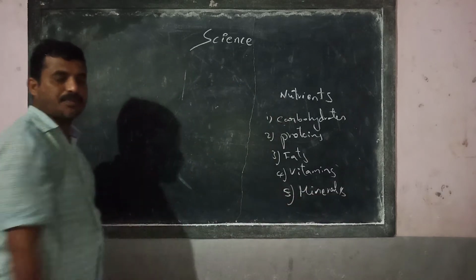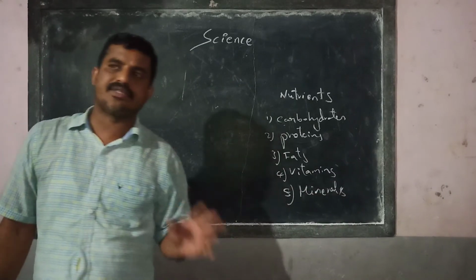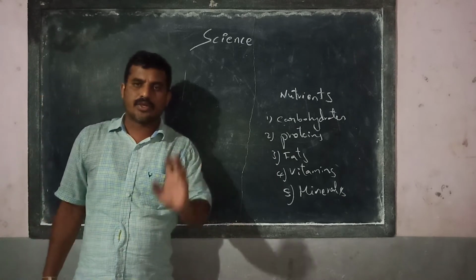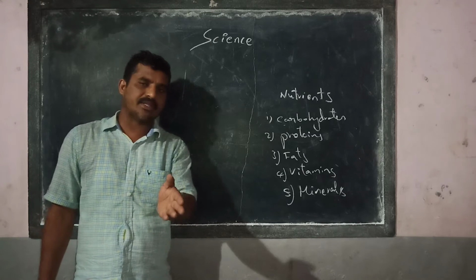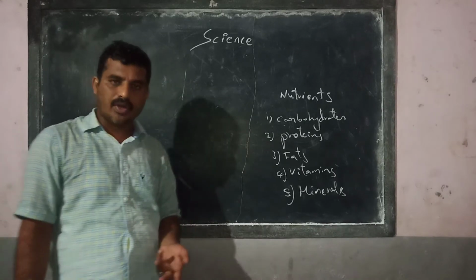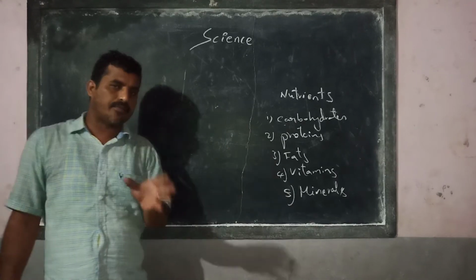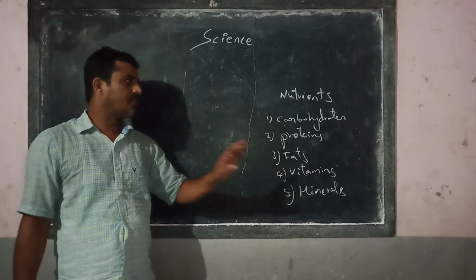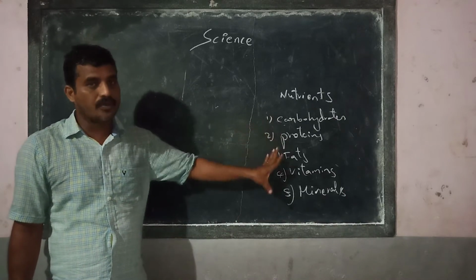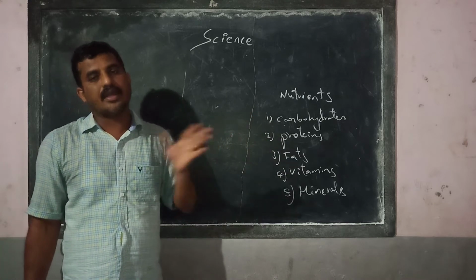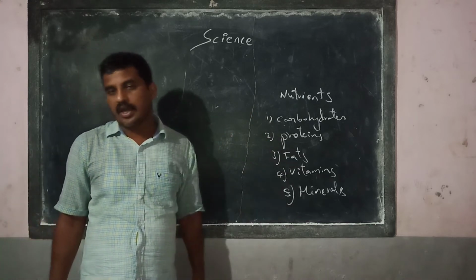These are the major things present in any sort of food, whether you eat chicken, mutton, dal, whether you drink milk, eat chapati, or any jowar roti or whatever. That food material consists of these 5 kinds of substances, which are giving the energy and which are used for the growth of the body.